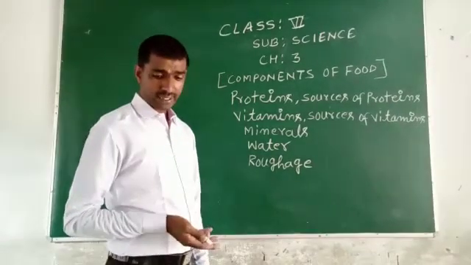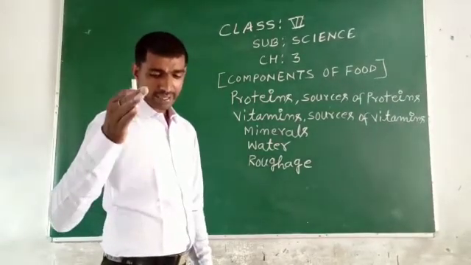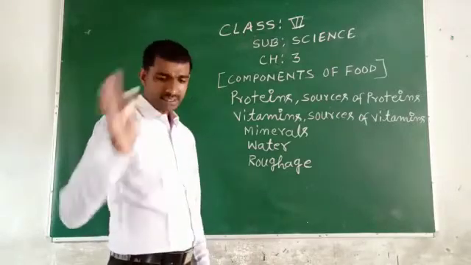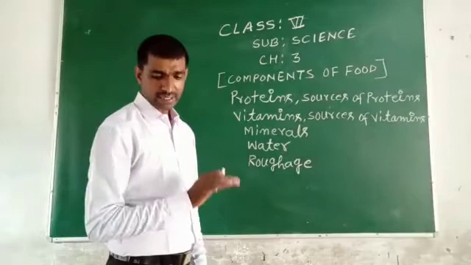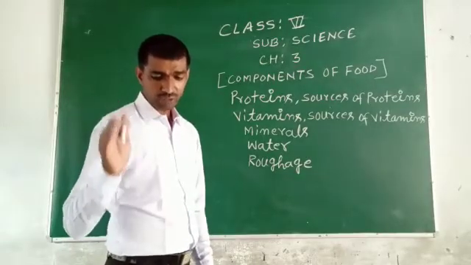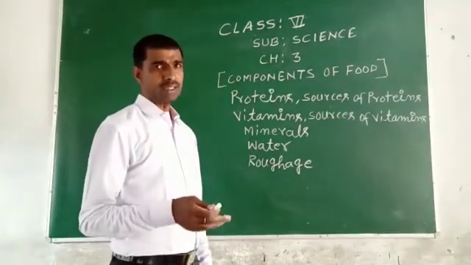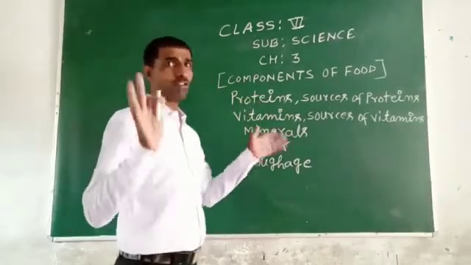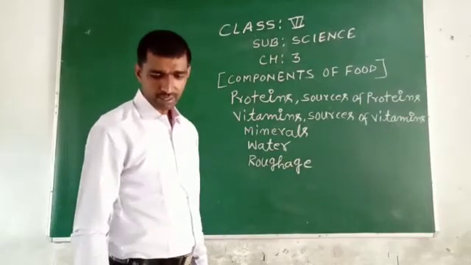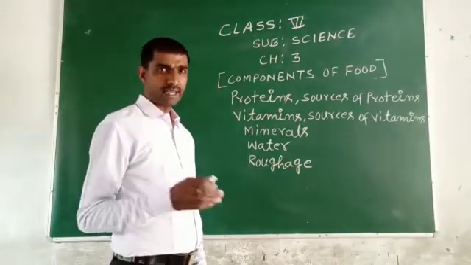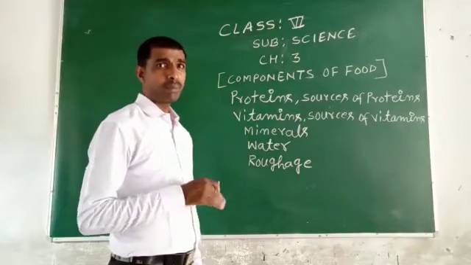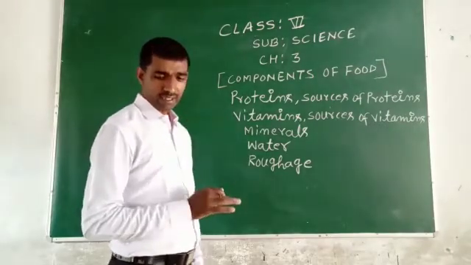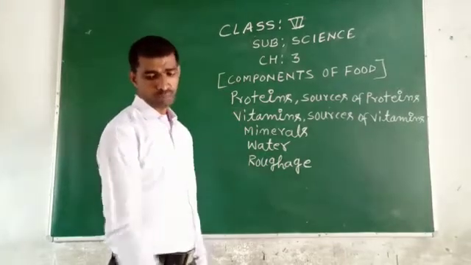But how? Let us see. Vitamins protect our body against disease. They keep our body healthy and also help in the smooth functioning of the body. The vitamins are known by the letters vitamin A, vitamin B, vitamin C, vitamin D, vitamin E and K also.